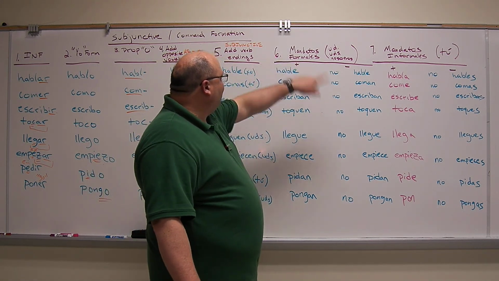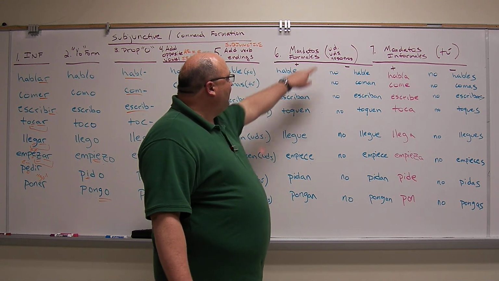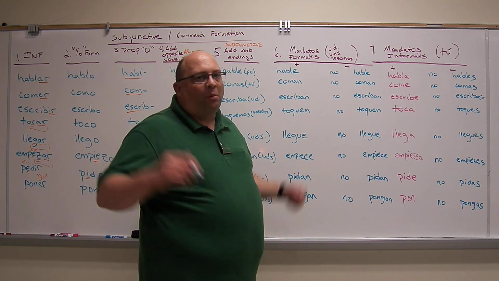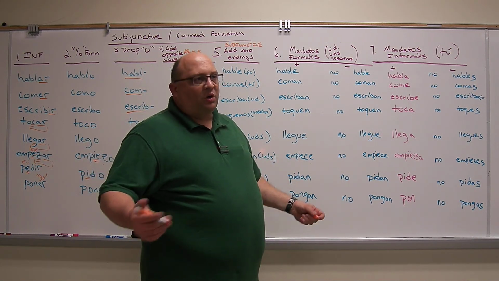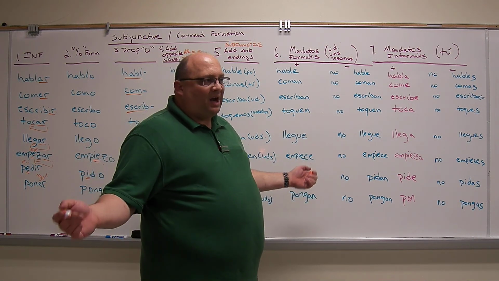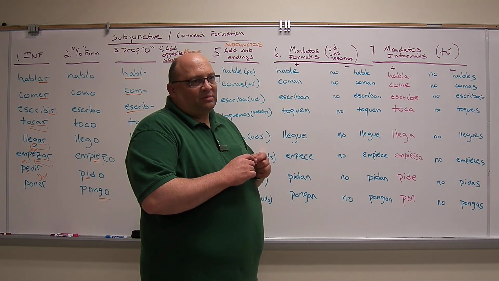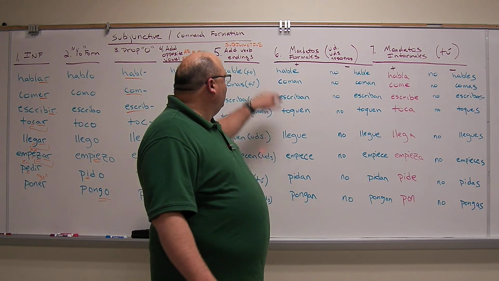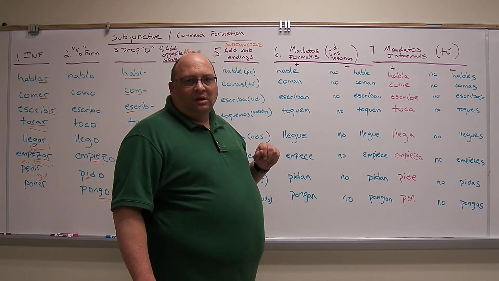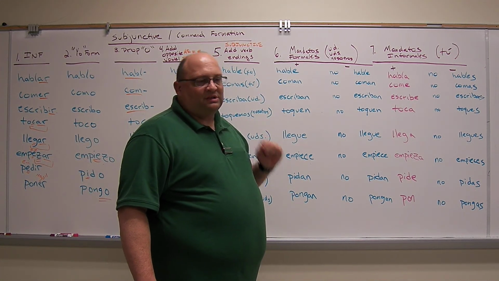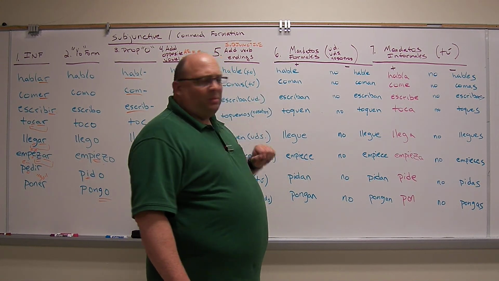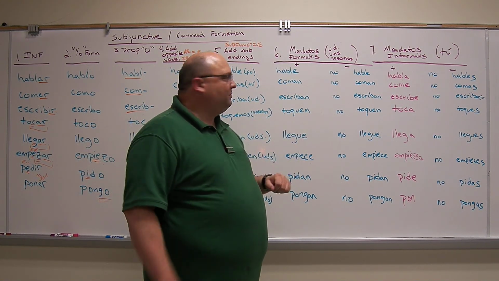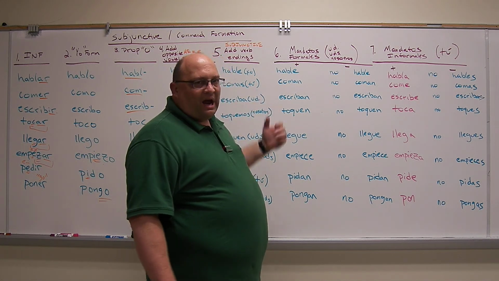Okay, so mandatos formales. We're commanding usted, ustedes, and nosotros. We're bossing somebody that we have a formal relationship with. And of course, we're going to say por favor because we're nice people. But sometimes you have to use the command form. Hable con su hermana, por favor. Speak with his sister, please. Coman. Comen hoy, por favor. Don't starve. Okay? Escriban, write.